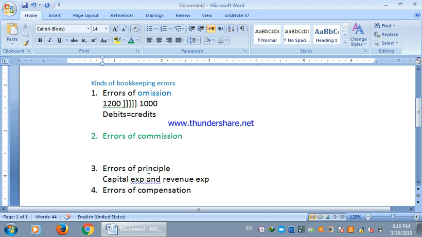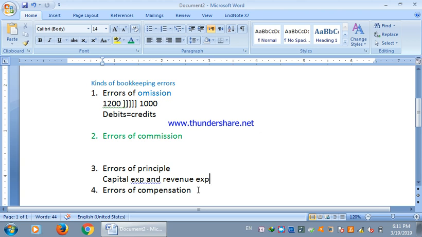And last but not the least is the errors of compensation. These are the errors where a number of transactions have been committed, so they may cancel themselves. For example, there are a number of errors which eventually result in equal debits and credits. Such types of errors are difficult to locate. These are the errors of compensation, and these three types of errors, that is the error of omission, error of commission, and error of compensation, are basically known as the clerical mistakes or clerical errors as well.